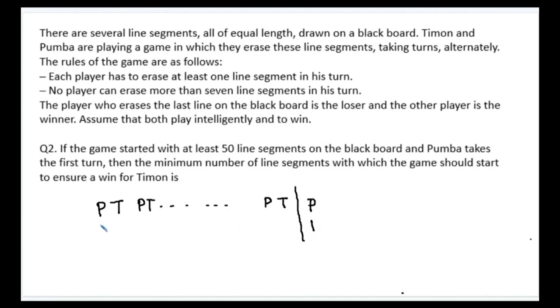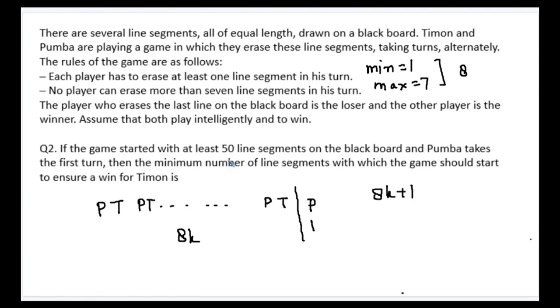Okay. So the sum of this part is going to be 8k, since my minimum is equal to 1 and my maximum is equal to 7. My controlling number is 8, so this becomes 8k, this becomes 1. So the total number of coins should be of the format 8k plus 1.